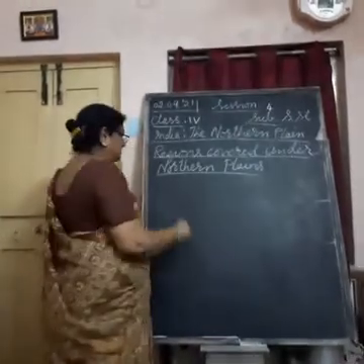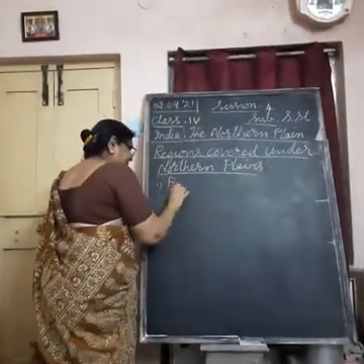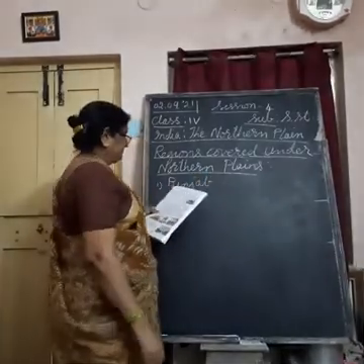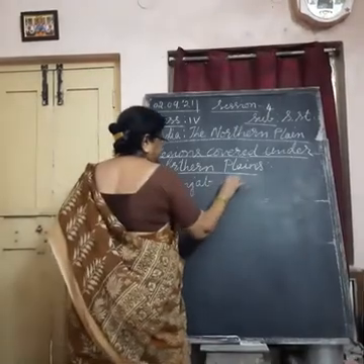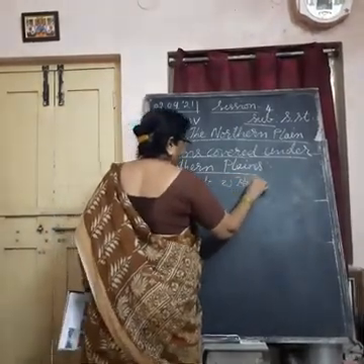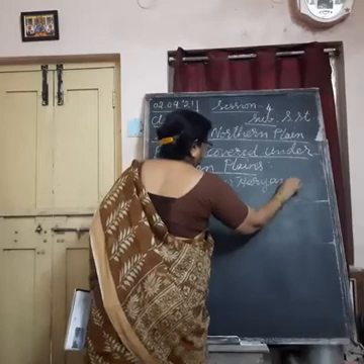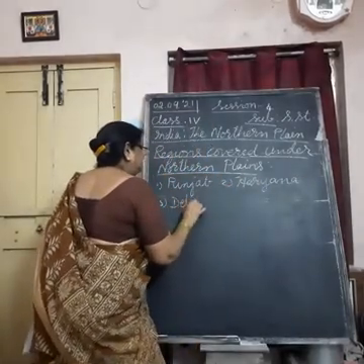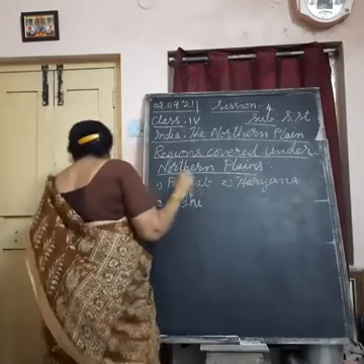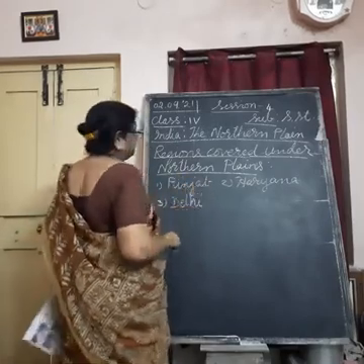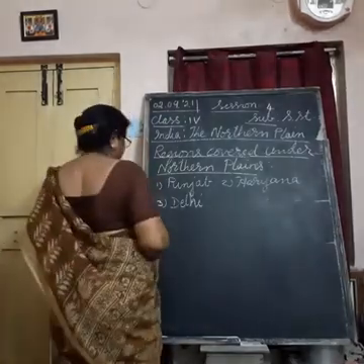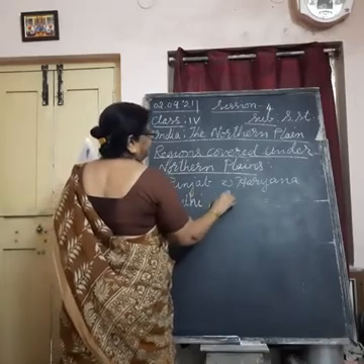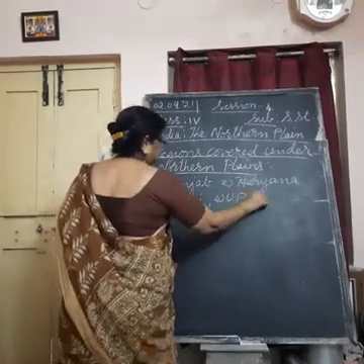So first of all comes Punjab, the states which are under northern plains. Punjab, then second comes Haryana, third comes Delhi, it is called NCT, National Capital Territory. Understand? Then Uttar Pradesh, UP means Uttar Pradesh.